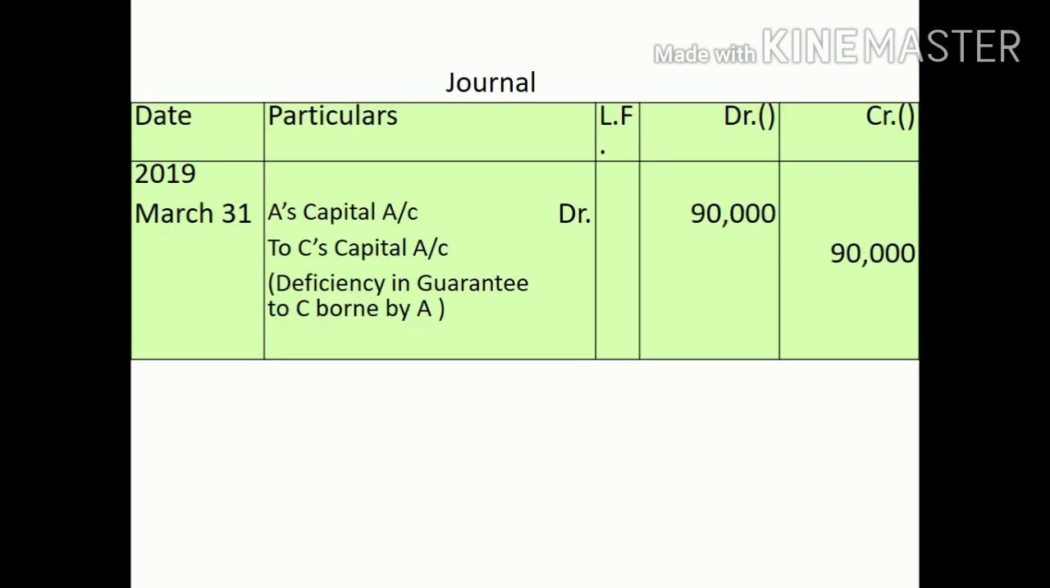For this 90,000 you will pass this entry, as deficiency is to be borne only by A. So you will show it like this: A's capital account debit to C's capital account. And in case you are asked to prepare capital accounts, you will show this amount in debit of A and in credit of C's capital account.